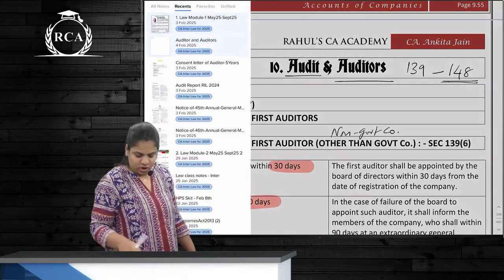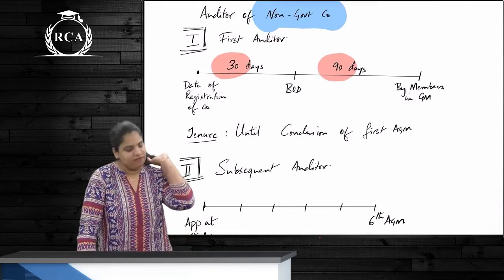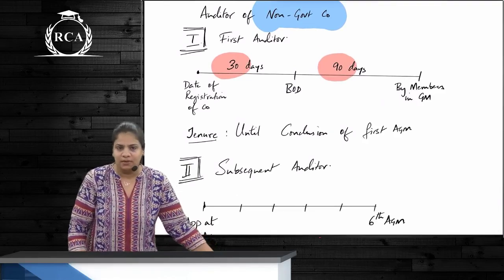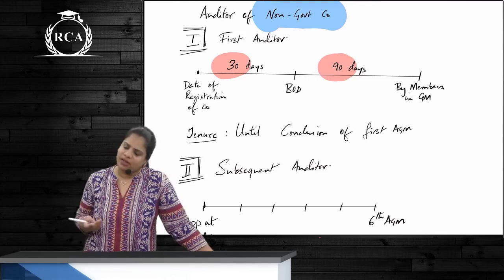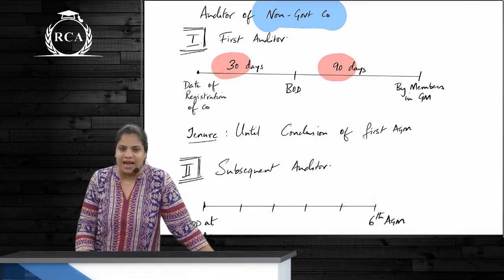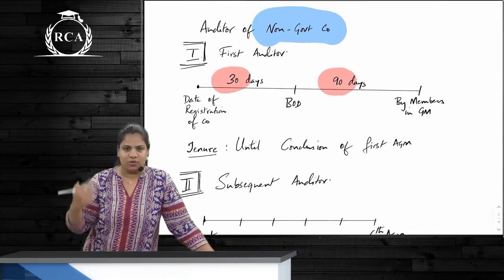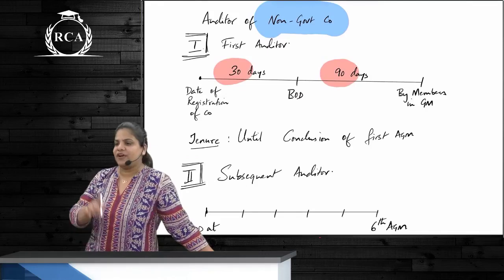Refer to the notebook. Tell me, first auditor in case of a non-government company is appointed by whom? By the board. Within how many days? 30 days from the date of incorporation, and if not, then within 90 days by the members. How? In a general meeting, correct? These are the first auditors.